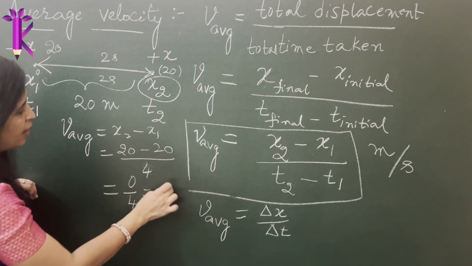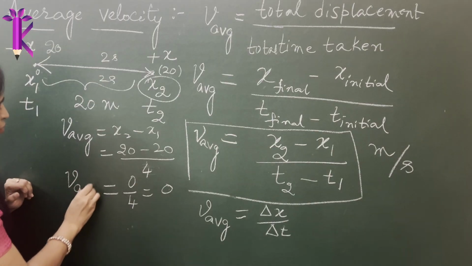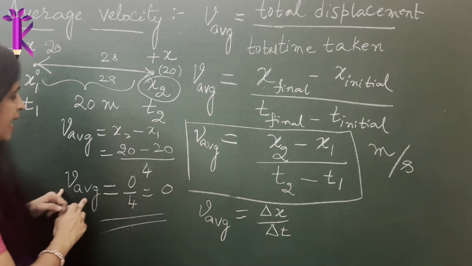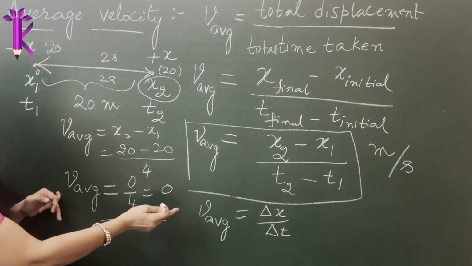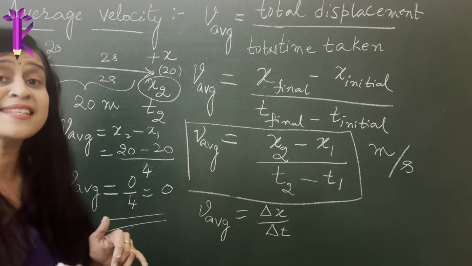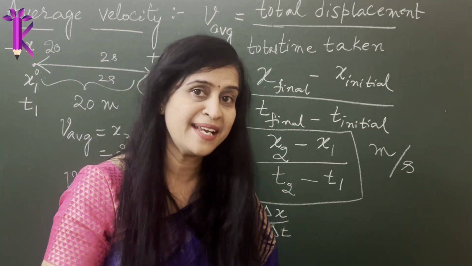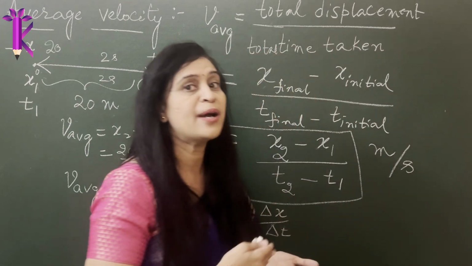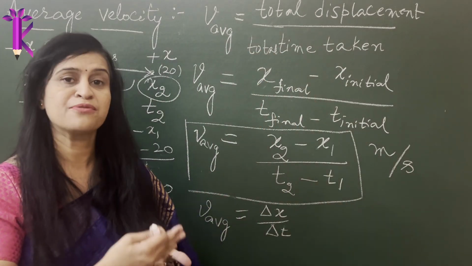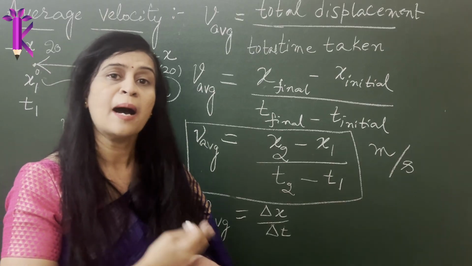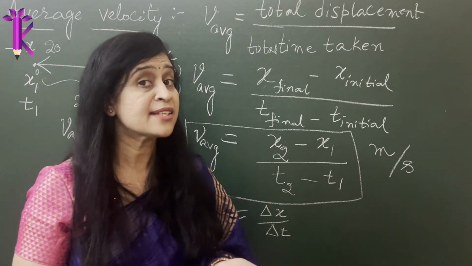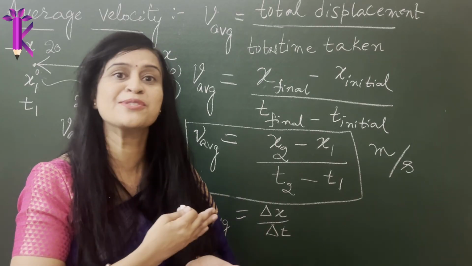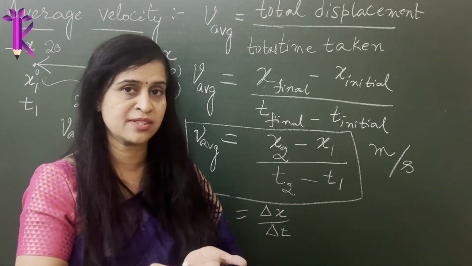So what is the average velocity? It is 0. So if the net displacement of a point object is 0, then the average velocity of the object is 0. So although you walk that distance, you spent that energy, when you calculate it mathematically, according to physics, the number turns out to be 0. It is as good as saying you did not do anything at all. There was no displacement. There was no average velocity, right?